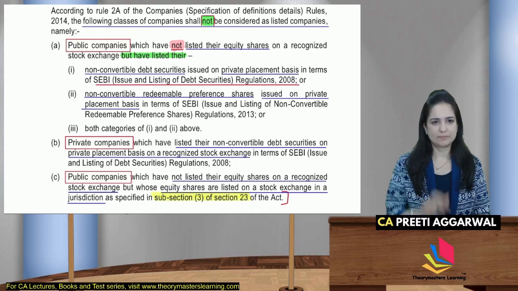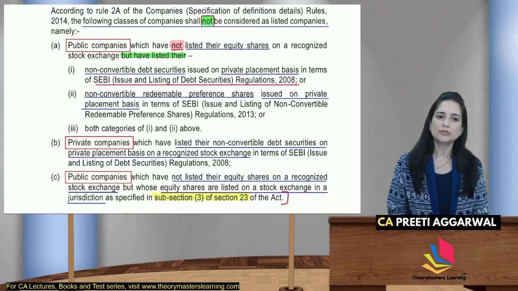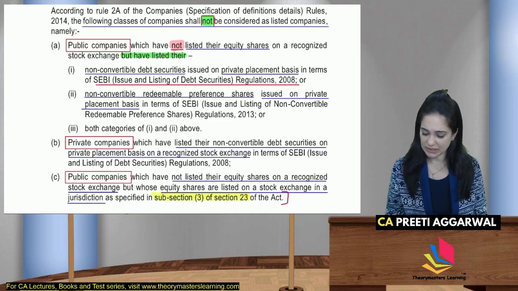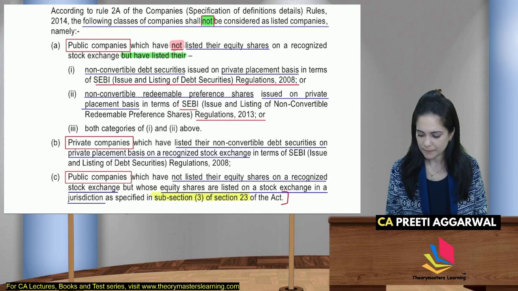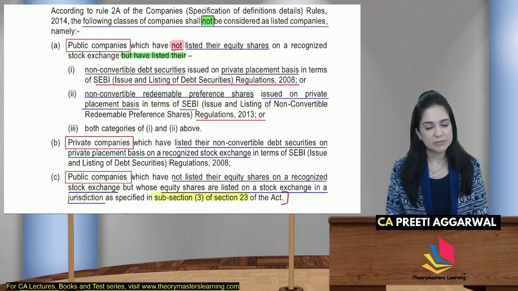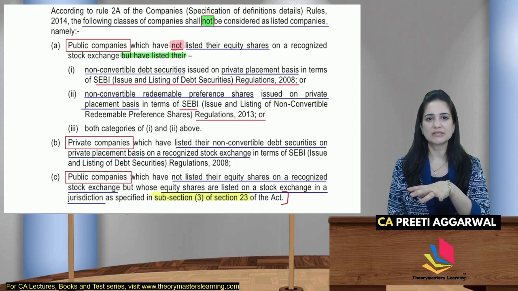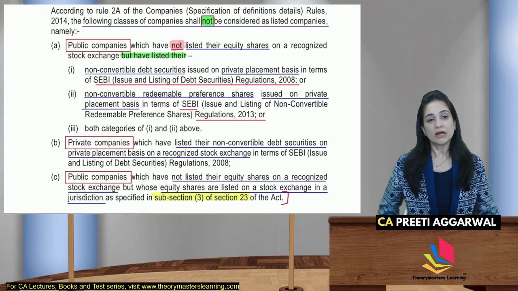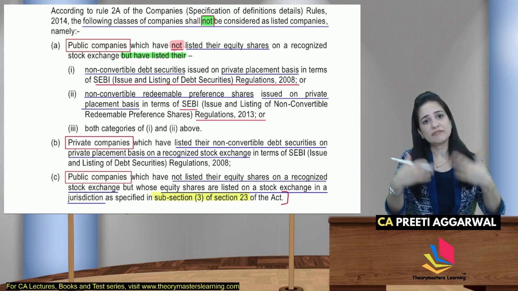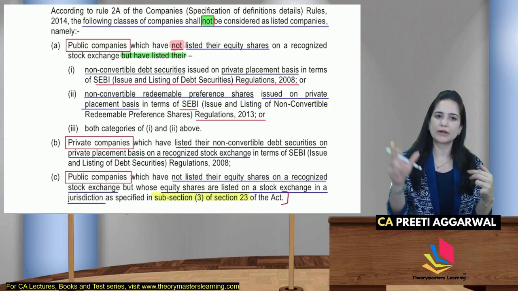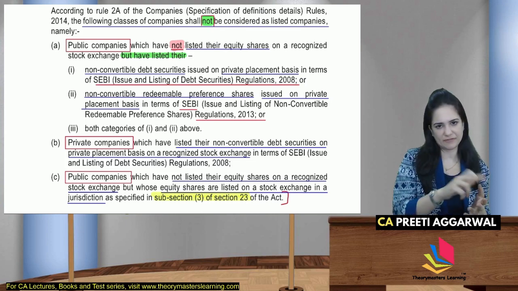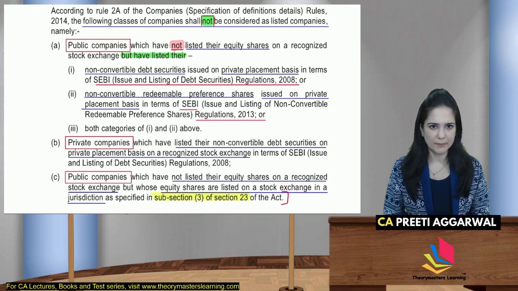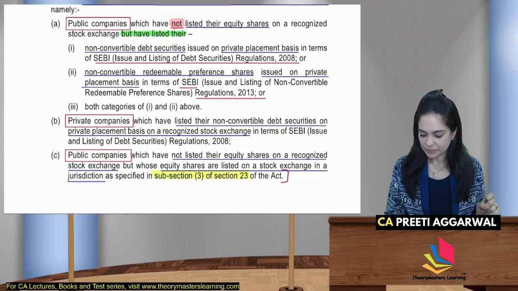Then we have a public company which has issued non-convertible redeemable preference shares on a private placement basis in terms of SEBI regulations. If it is not possible for you to remember the SEBI regulations, that's perfectly fine. Just write as per SEBI regulations. Suppose you are a public company and you have issued both non-convertible debt securities as well as non-convertible redeemable preference shares, then you are not considered a listed company.